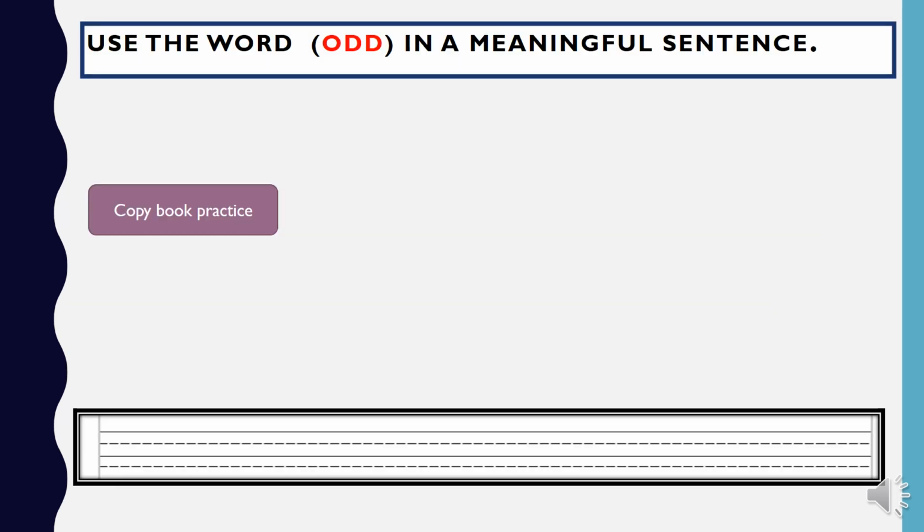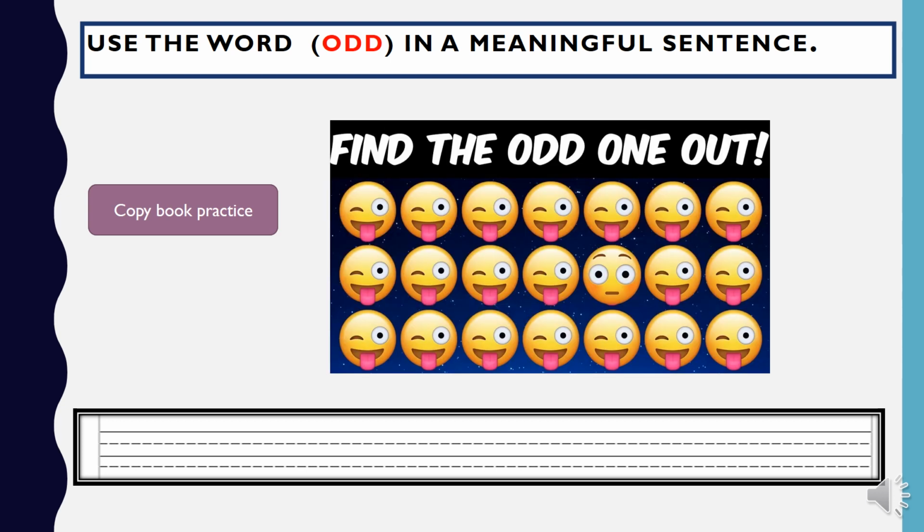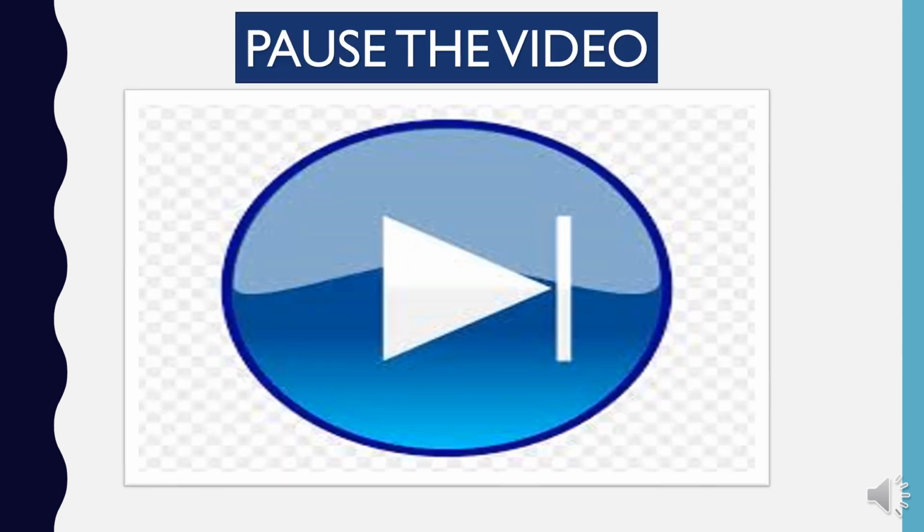Are you ready to practice now? If so, open your copybook and use the word odd in a meaningful sentence. Let's see the picture. Which emoji here is the odd one? As you know, odd means strange or unusual. So can you please write a sentence? Please pause the video until you finish and follow with me step by step.